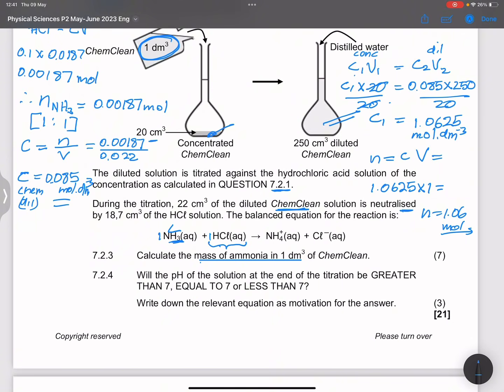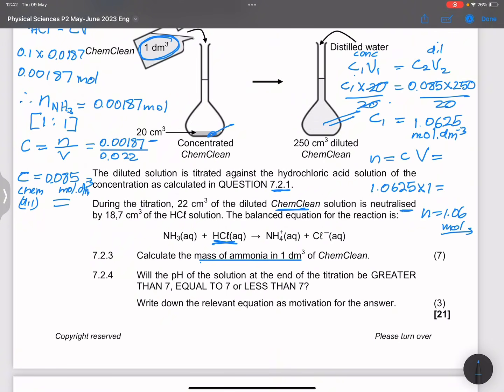Now, what did we do in this case? We took NH3, ChemClean, and we are now going to react it with the acid. And what does the acid do? Of course, it will neutralize that. So the pH should be less than.